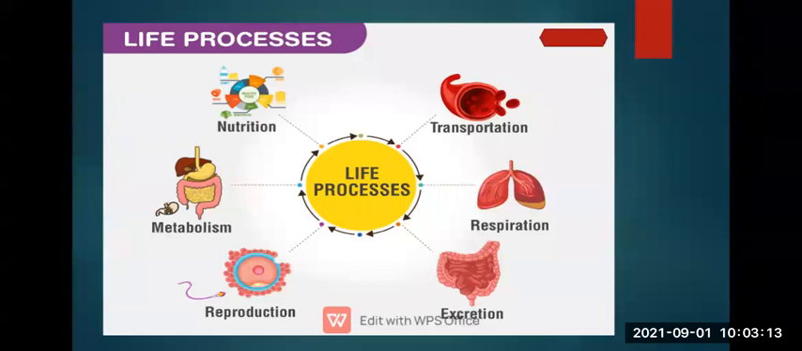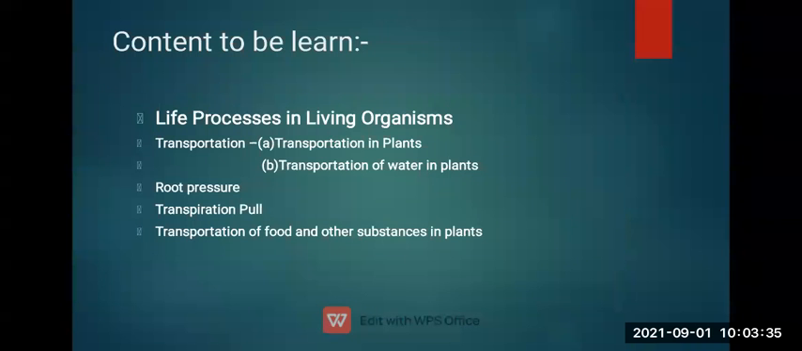These are held in living organisms, and we have been learning these things since fifth standard. In this lesson, we are going to learn about transportation in plants, excretion in plants, animals, and humans, and coordination in plants and humans. So let us start. Under transportation in plants, we will learn about transportation of water in plants, root pressure, transpiration pull, and transportation of food and other substances in plants. So let us proceed.